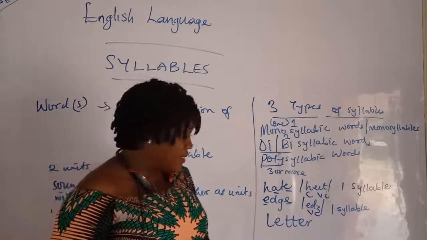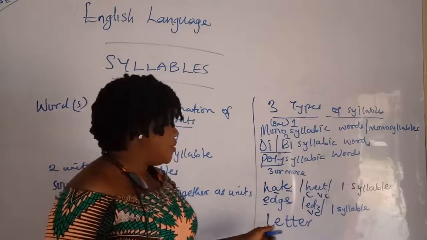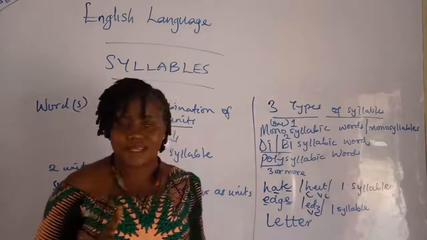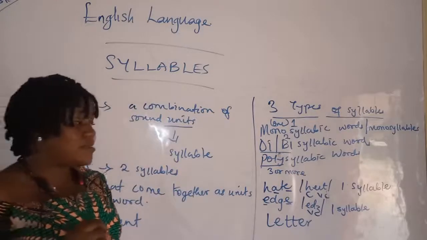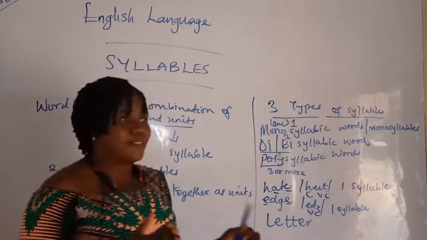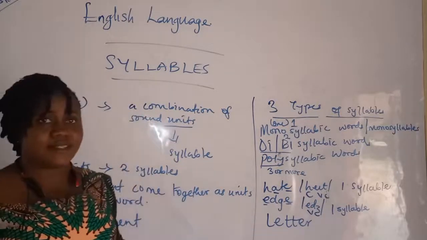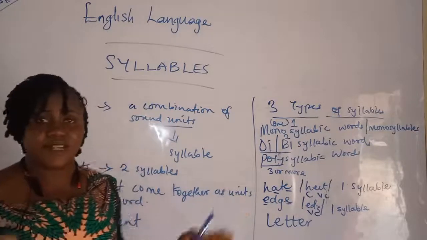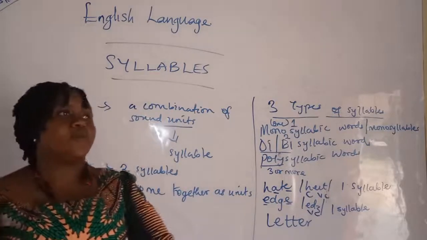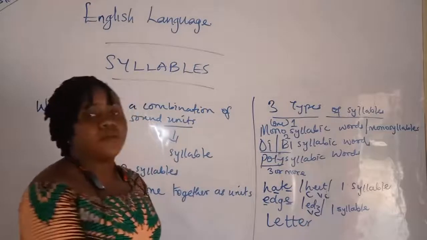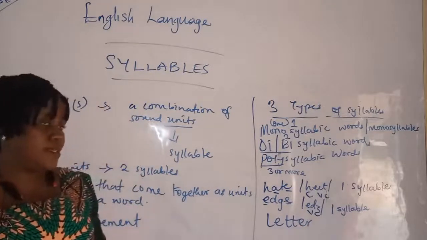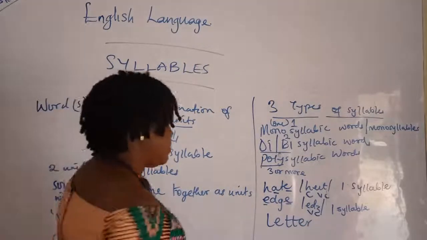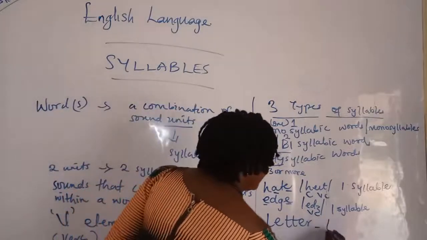In the English language, if you have words with two same letters, you are expected to divide the two letters among the syllables. One will be with the first syllable, while the second letter goes with the next syllable. This is what we have here.